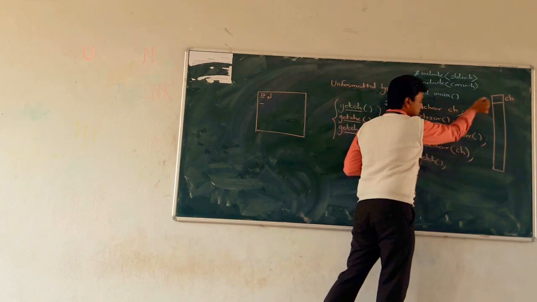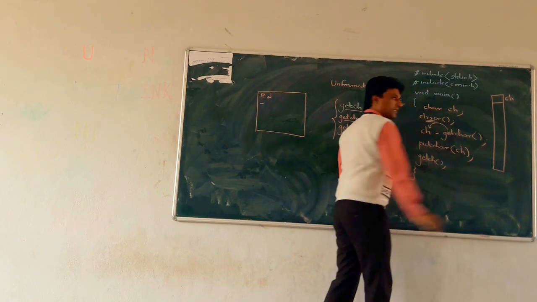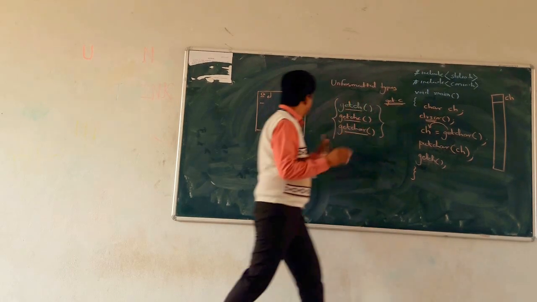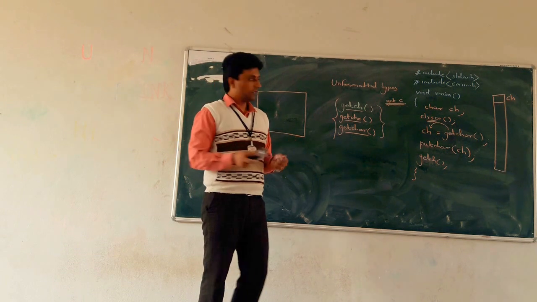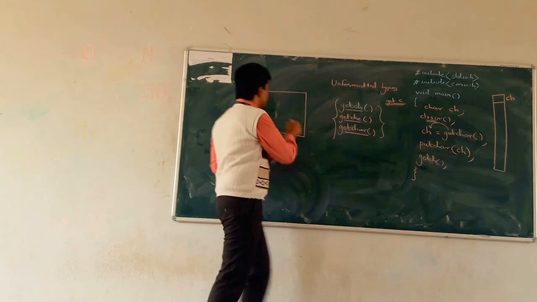First, memory management is done. Then clrscr clears the console, whatever may be the output on the console, it gets cleared. Okay. Then getch. For getch, the cursor is blinking.